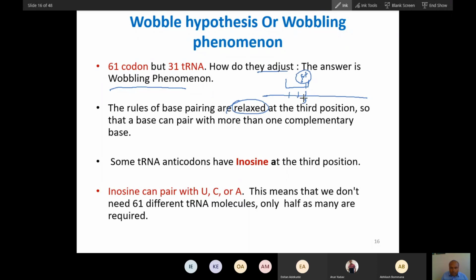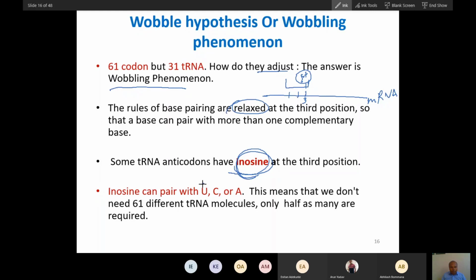So this first position of the anticodon generally has inosine. They found inosine at the first position of the anticodon, which binds with the third position of the mRNA codon. Did you understand this? This first position has generally inosine.